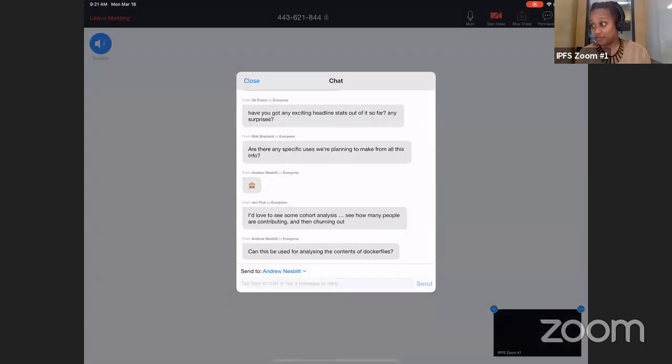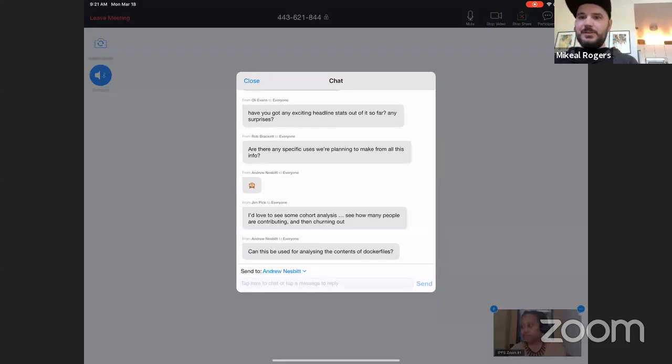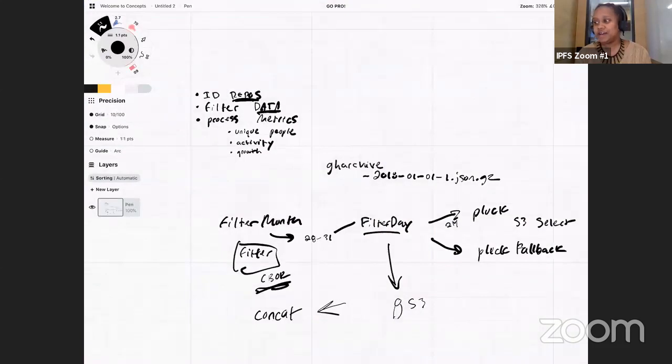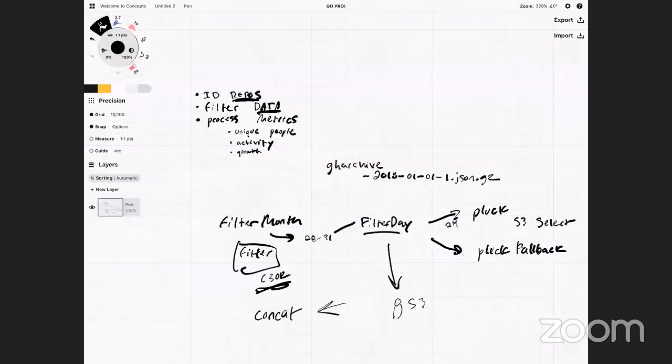Next question from Andrew. Can this be used for analyzing the content of Docker files? So we would use BigQuery for that. BigQuery can look at the contents of all of the Docker files in all of GitHub, and from that we would get a set of repos.